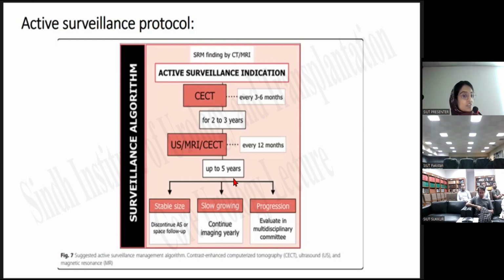If the tumor is of a stable size, then we can discontinue active surveillance, or we can space the follow-up period to a longer duration. If the tumor is slow growing based on the progressive tumor growth rate, then we can continue the imaging yearly. And if there is a progression in the tumor growth rate that is greater than 0.5 centimeter per year, then we can evaluate this patient after discussing in the MDT, that is, the multidisciplinary committee.